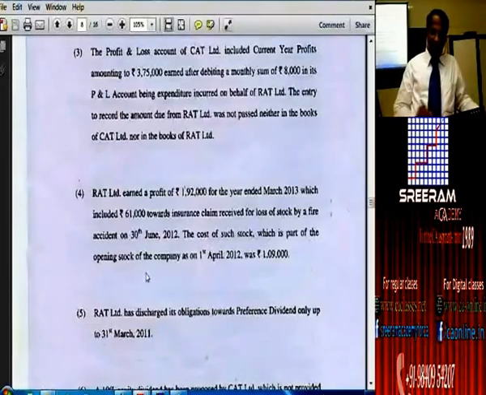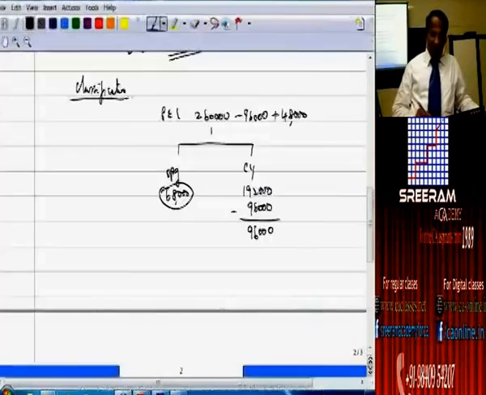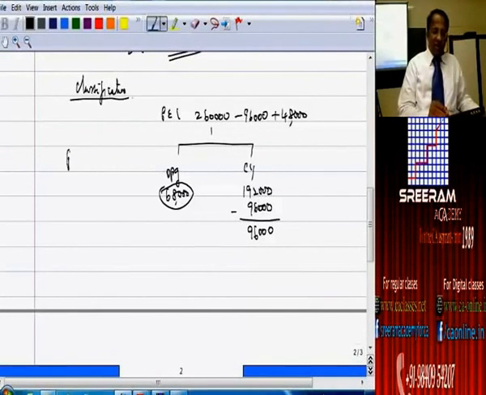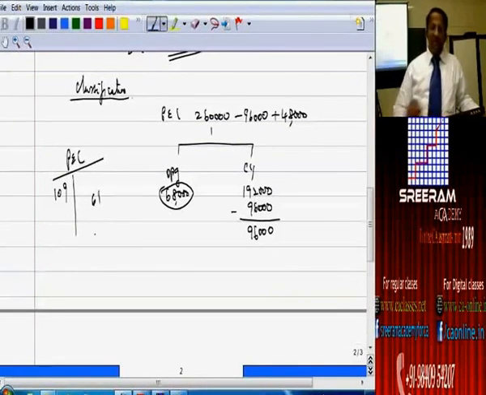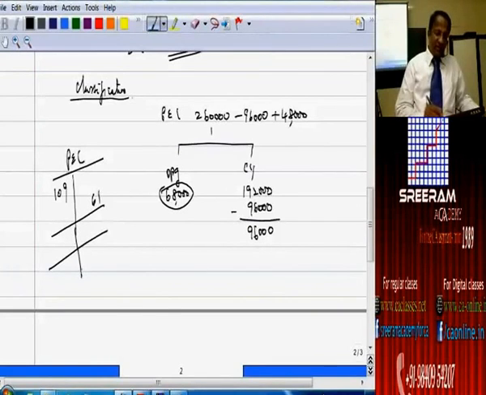The cost of such stock they have included in the opening balance at 1,09,000. In your profit and loss account, they have reported 1,09,000 on the debit and 61,000 rupees as insurance claim. The net effect of this is 109, 61. What is the balancing figure? 48,000 rupees loss we have overbooked.